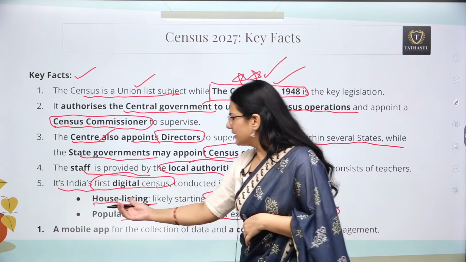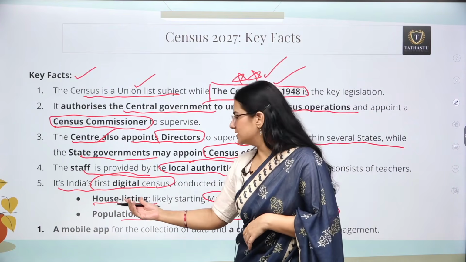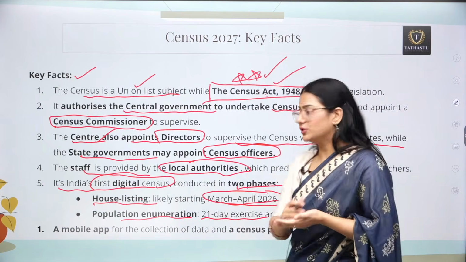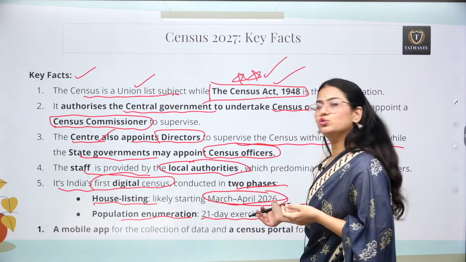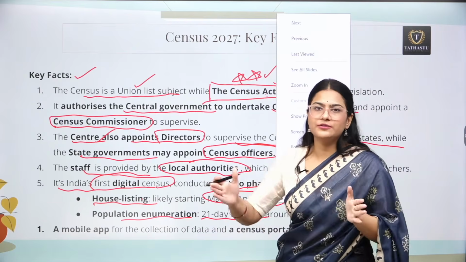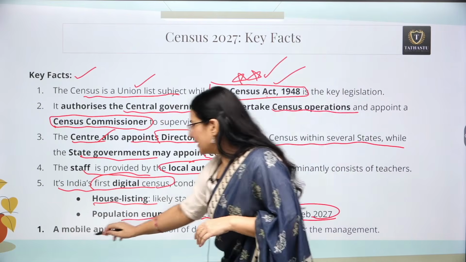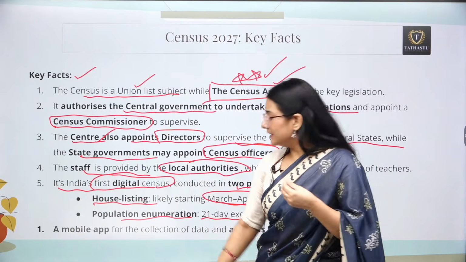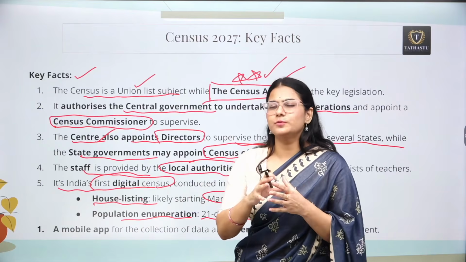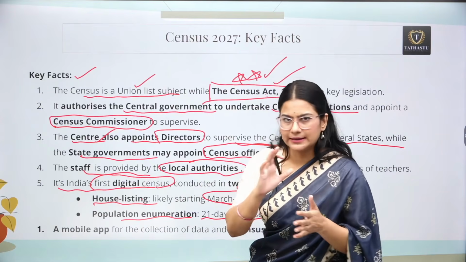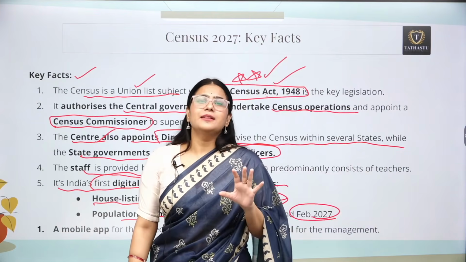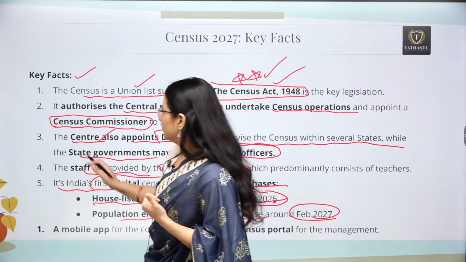You will say that when they come for house listing, why don't they collect the data at that point of time only? Because we want the latest data. So many babies can be born after 2026, but we want to have a census of 2027. So we don't want any kind of discrepancy here, right? Again, a mobile application will be there to collect the data. Again, this mobile application is not going to be used by the people in general. This application is going to be used by those teachers or the staff who are actually going to collect the data, okay? So the analysis part, the statistical part, can be easily done by this mobile application.